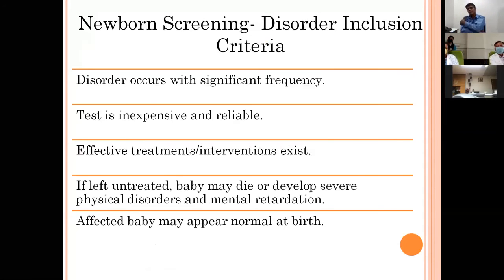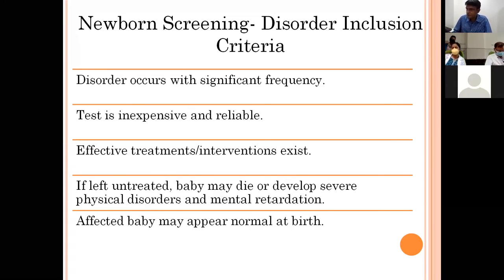So there are a number of disorders which currently occur, like metabolic disorders, but only a limited number of disorders are included in this panel. The reason being that we cannot do all the tests, 500 or 600 tests, which should be done. Only those tests are included which fulfill the criteria present in this slide. So first is that the disorder should occur with a significant frequency. It should not happen that only 4 or 5 cases have been reported throughout the world for a particular disorder. Then there is no logic for doing that test, because we won't find the patient with that disorder. So it's no point in doing that test.